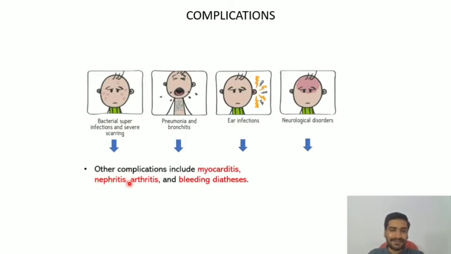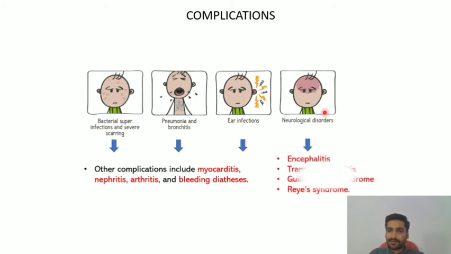Next, now there might be some complications of this disease, right? So firstly, the bacterial complications due to streptococcal or staphylococcus lead to severe superinfection and scarring. The respiratory complications like pneumonia and bronchitis, you will have ear infections, and along with that the other complications like myocarditis, nephritis, arthritis, and bleeding